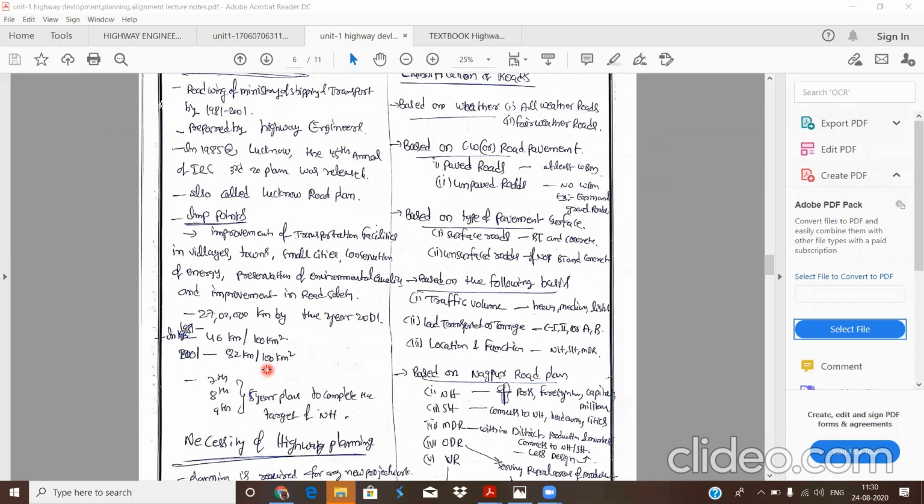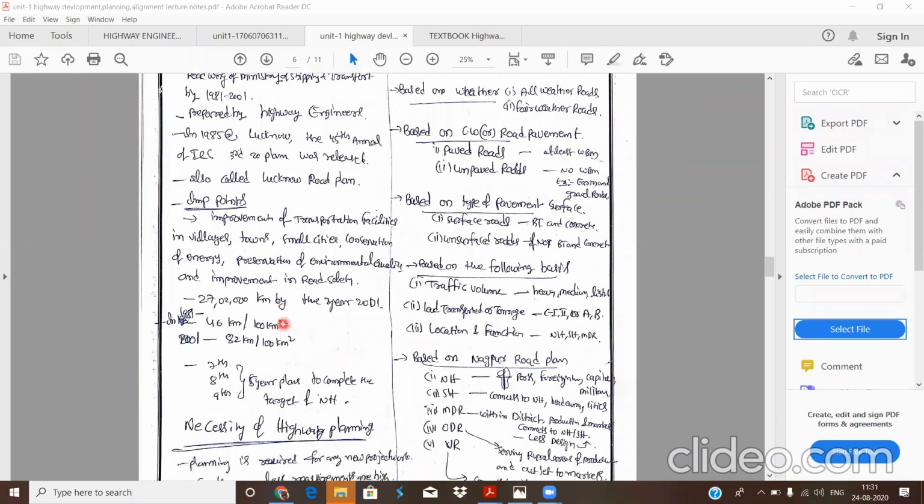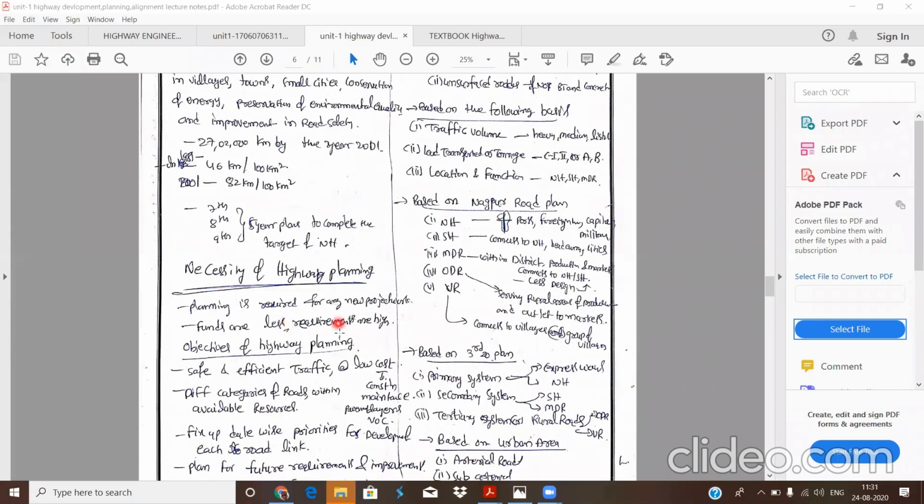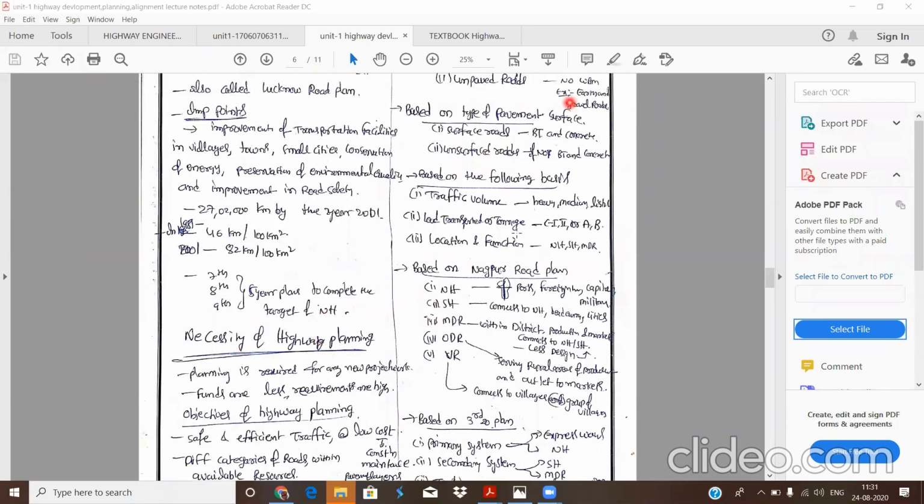Maximum, I think it is reached, but the books are not printed. So whether the target of this third 20-year development plan was reached or not, we don't know. But any new books or new editions published may cover this topic also. So this is the highway development plan in India.